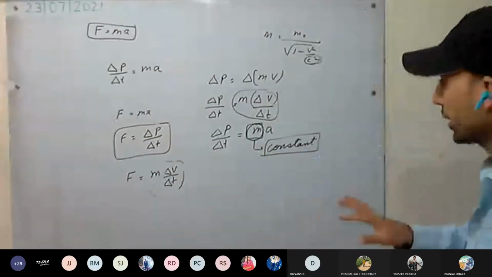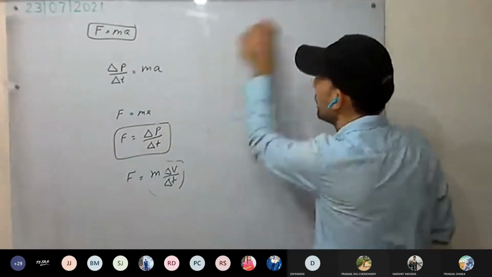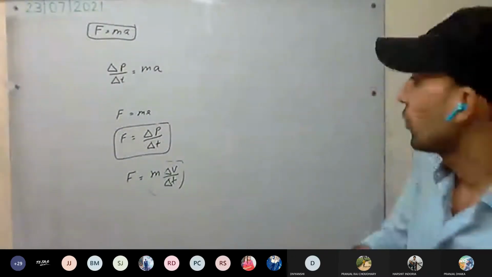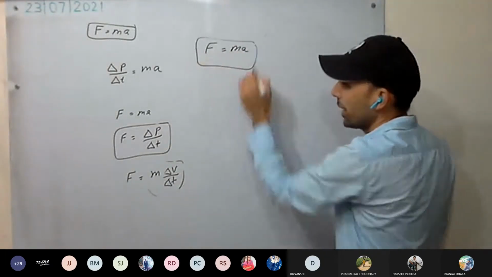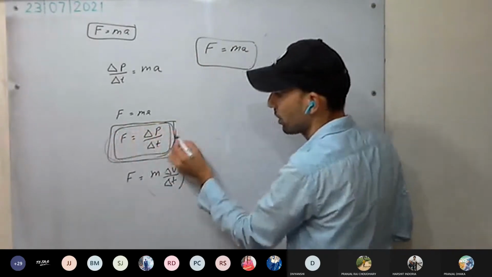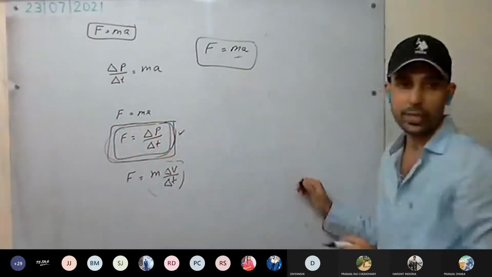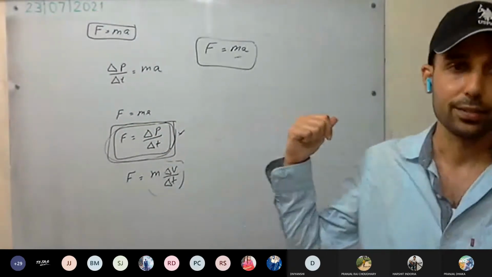Okay. So Newton's second law, that is force equal to ma. This is the second law. And in terms of momentum, rate of change of momentum, this is the second law. Now, can we derive the first law through the second law?